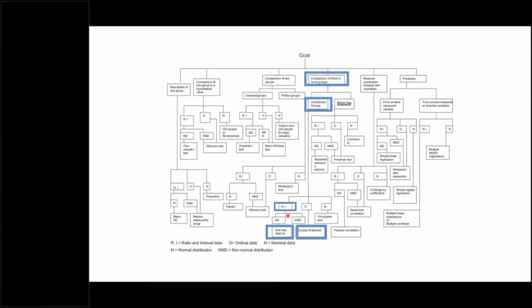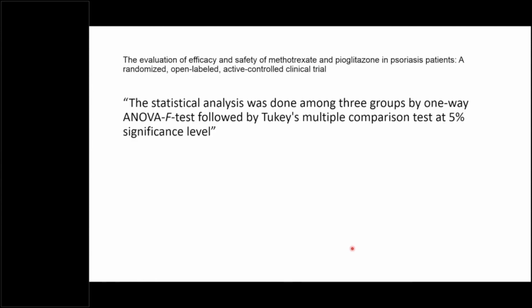But ideally, these things should not be missed and should be there. So if this data, which is a ratio or interval scale, again this can be debated, follows normal distribution, we should use the one-way ANOVA test. If it does not follow normal distribution, we should use the Kruskal-Wallis test. The authors have used the one-way ANOVA.